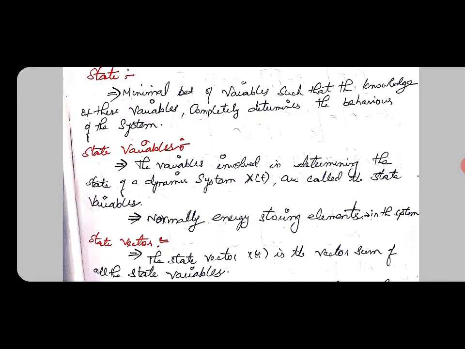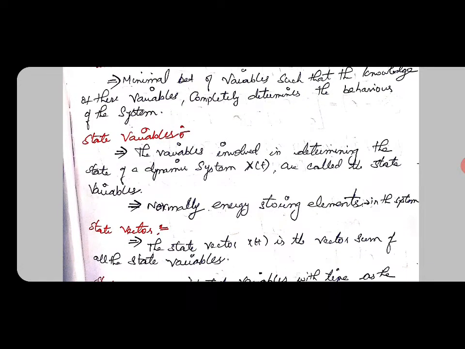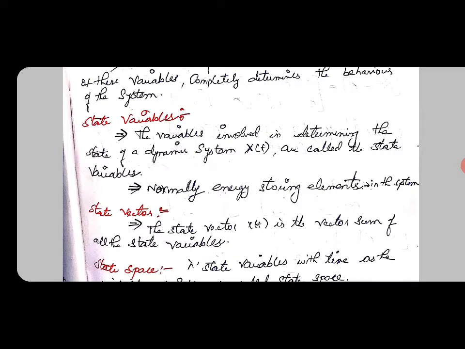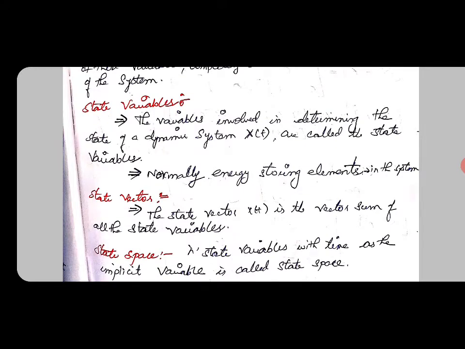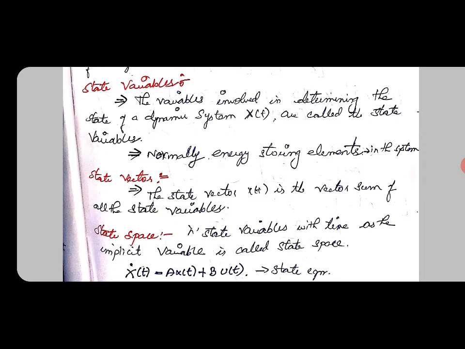Okay, energy storing elements in the system. State variables are nothing but energy storing elements in the system. Okay, energy storing elements are said to be state variables. Then state vector. State vector is nothing but a vector sum of all the state variables. That is, the state vector x of t is the vector sum of all the state variables.